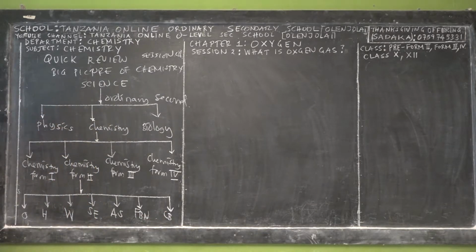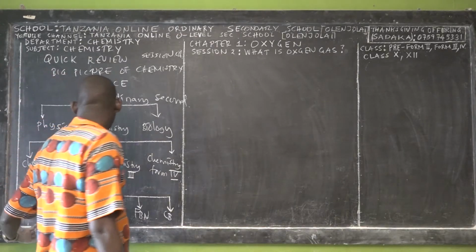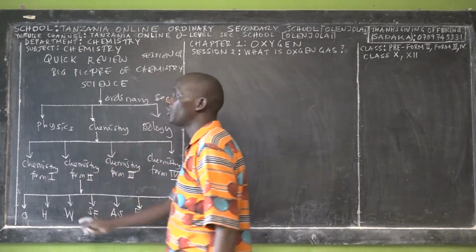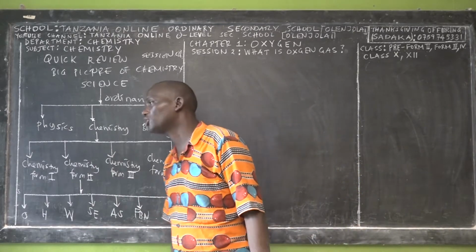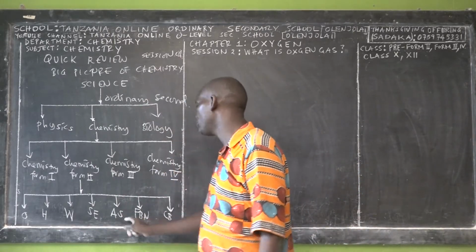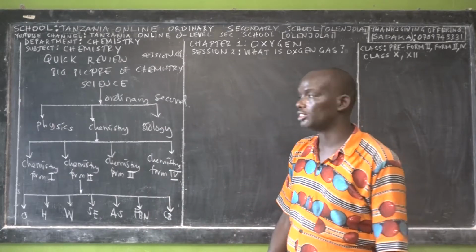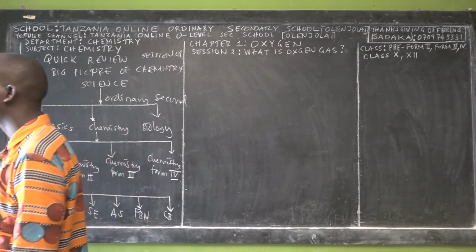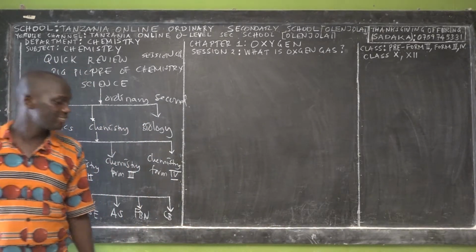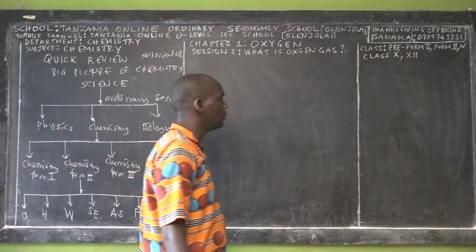Let me repeat lastly. The first chapter is called what? Oxygen. The second chapter is called what? Hydrogen. The third chapter is called what? Water. The fourth chapter is called what? Sources of what? Of energy. Then the fifth one is called what? Atomic structure. The sixth one is called what? Formula, bonding, and the nomenclature. Then the last chapter is called chemical bonding.